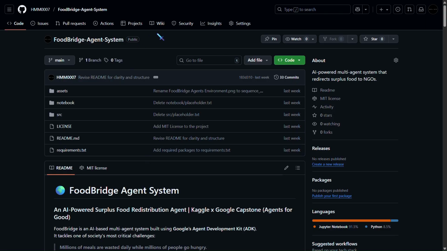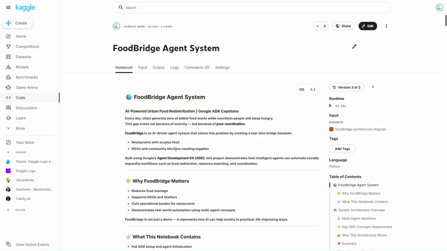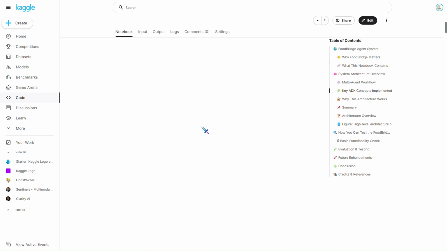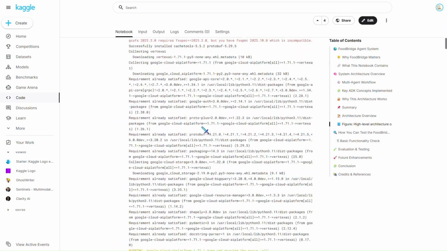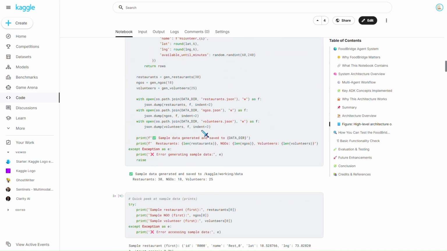So taking a look at the GitHub, this is my GitHub repository containing all the source code, diagrams, and the presentation itself. Everything judges need to verify and explore the project. And here is the Kaggle notebook. Just click run all and you can watch the entire multi-agent system execute in real time with logs and explanations.